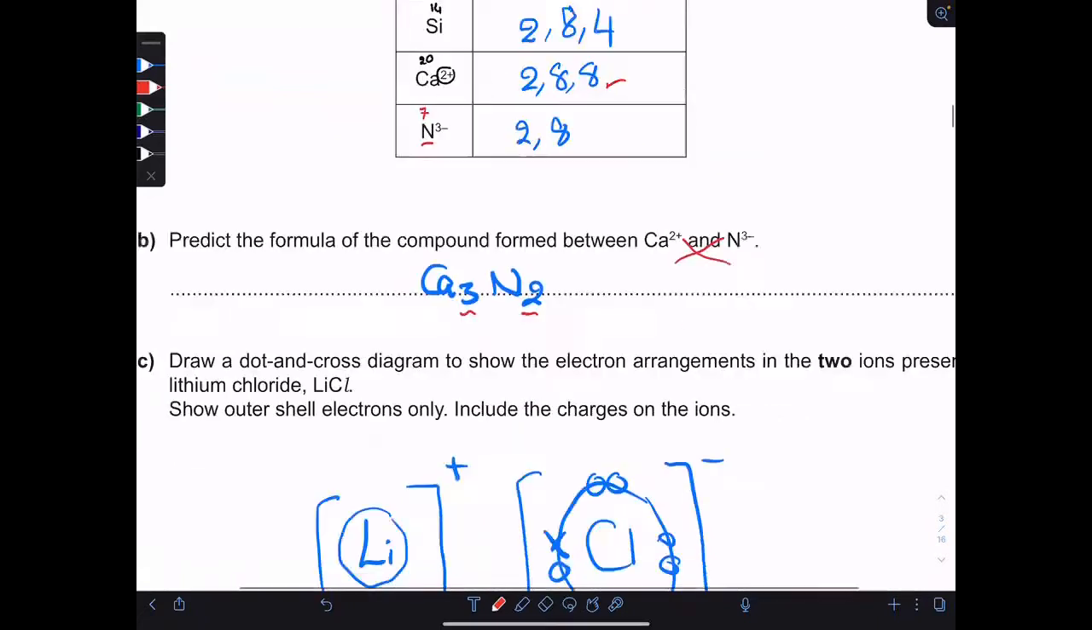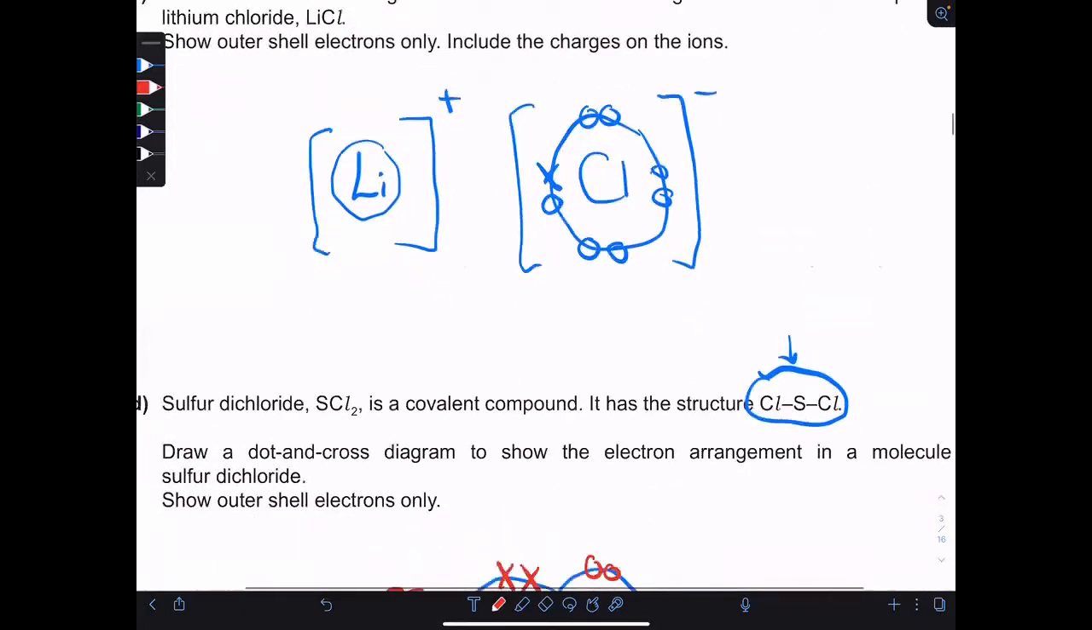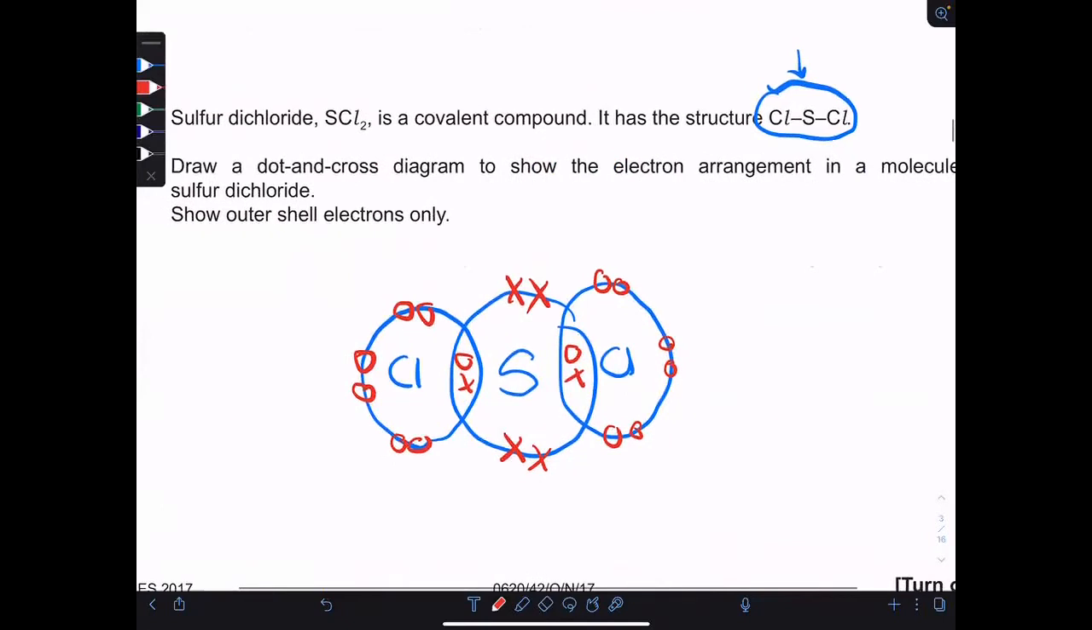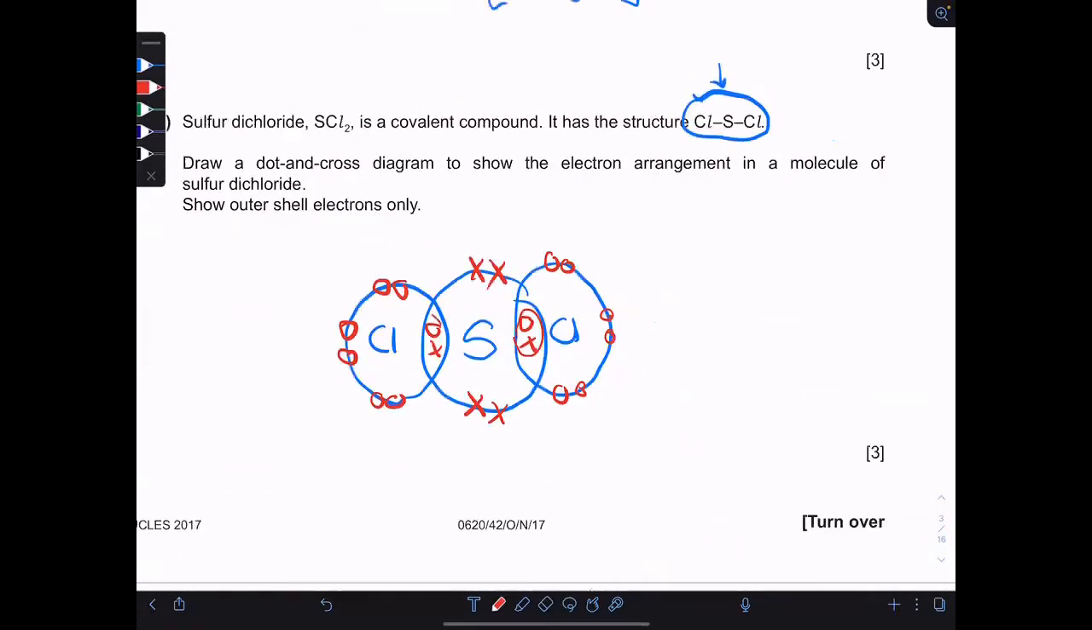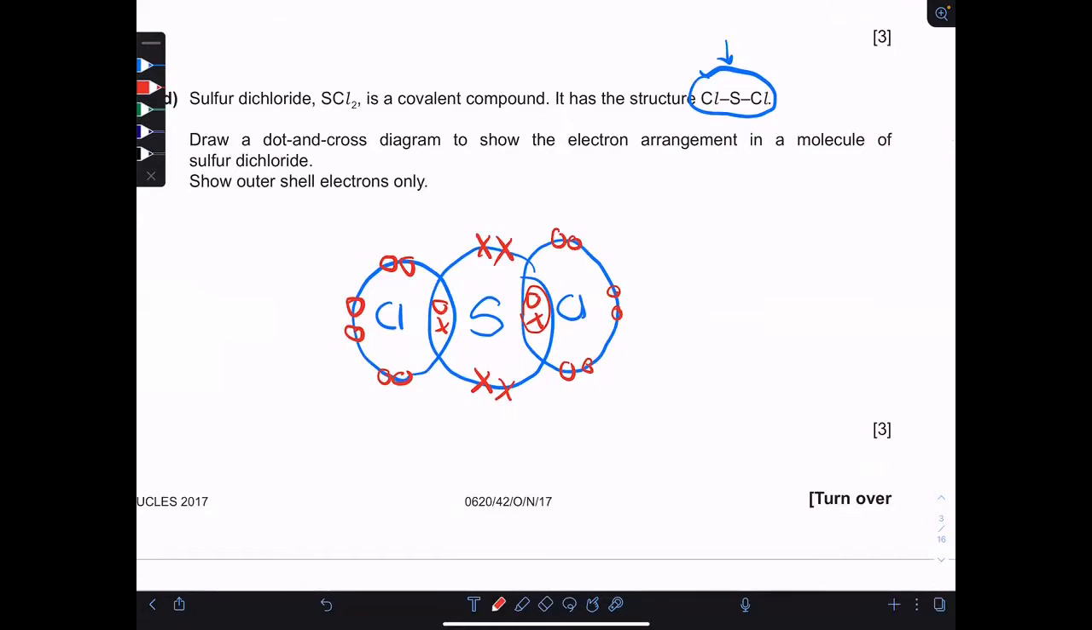This is the dot and cross diagram for lithium chloride. It's important to make 1 electron in a different shape than the other electrons of chlorine, and there is also 1 mark for the charges. Sulfur dichloride is the drawing of the dot and cross diagram to draw the bonding pairs and the lone pairs of sulfur. The bonding pairs are for 1 mark, the lone pairs of sulfur are for 1 mark, and the lone pairs of chlorine are for 1 mark. Okay, all elements should have 8 electrons in the outer shell.